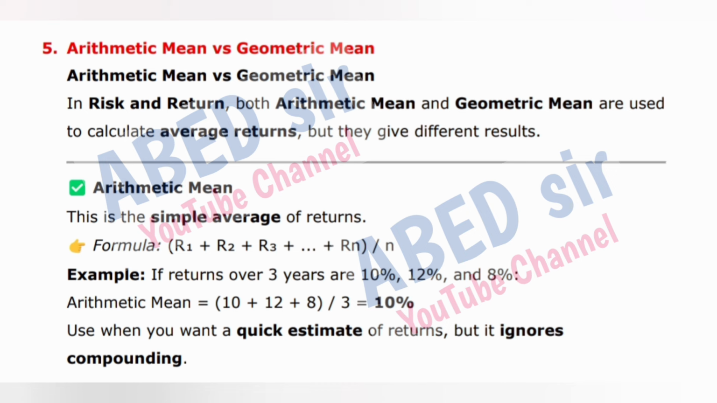Example, if returns over 3 years are 10%, 12%, and 8%. Arithmetic mean is equal to (10 plus 12 plus 8) divided by 3, which is equal to 10%. Use when you want a quick estimate of returns, but it ignores compounding.